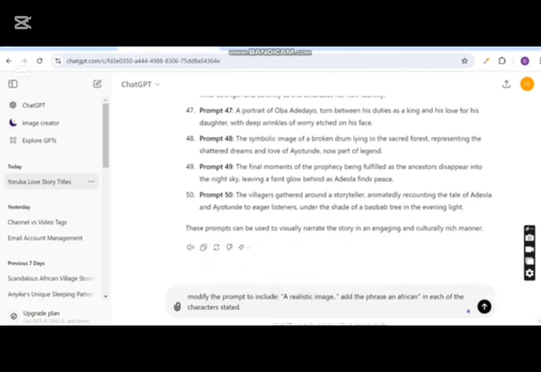I will say, modify the prompt to include a realistic image, then add the phrase an African. So you should say an African male or female in each of the characters stated, based on the text, of the character. So I'm just going to go ahead and send.